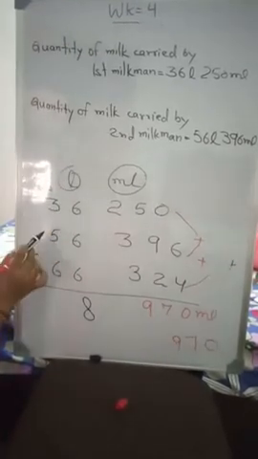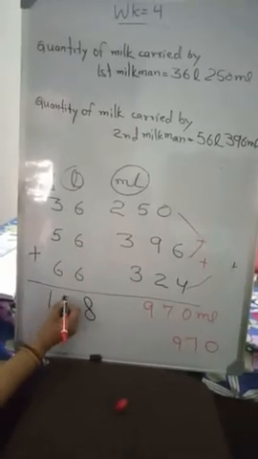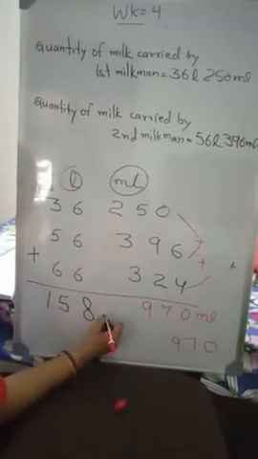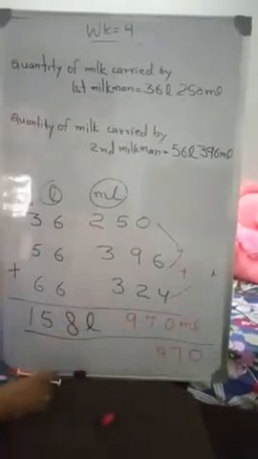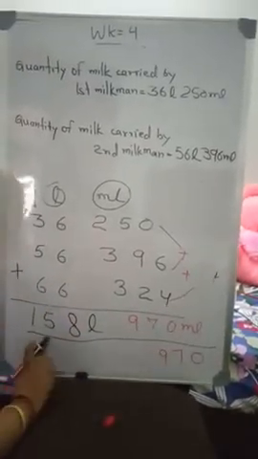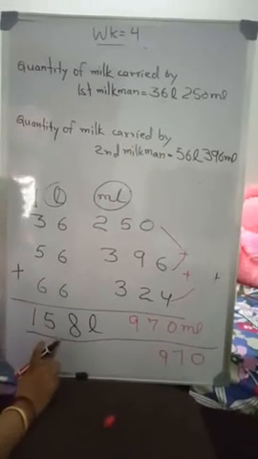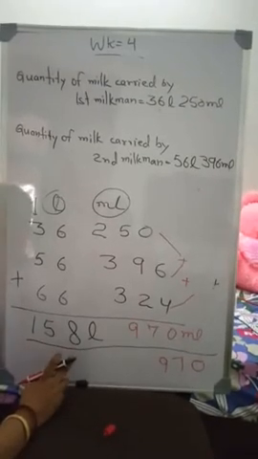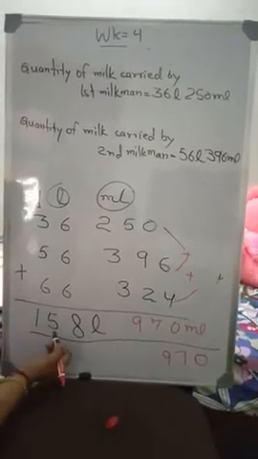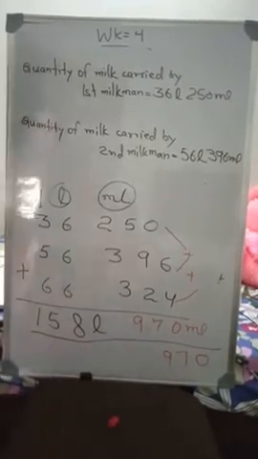Now 3 plus 1, 4, plus 5, 9, plus 6, 15. So it is 158 liter and 970 milliliter. It is the total quantity of milk carried by the three milkmen separately. The three milkmen together carried 158 liter and 970 milliliter.